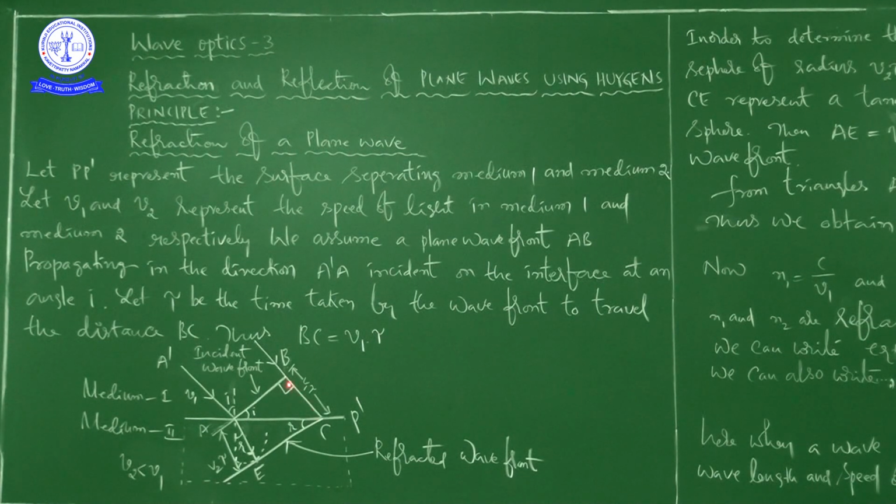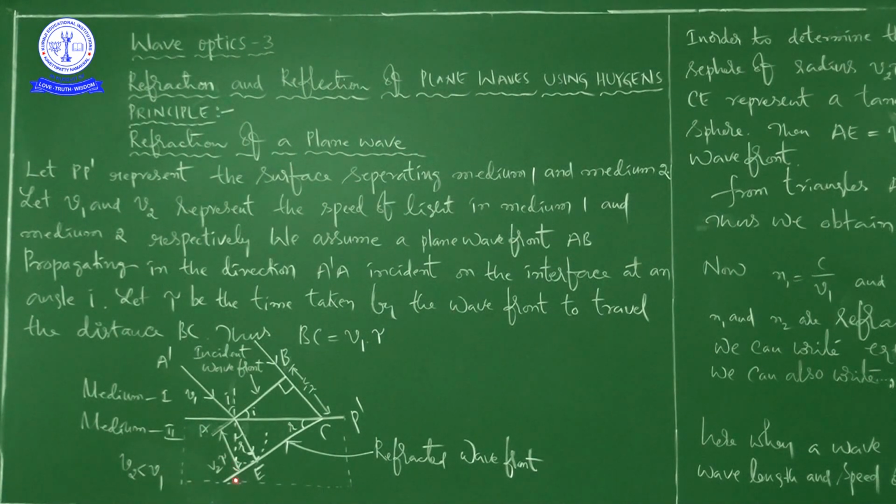if V1 is the speed, V1 into T is the distance. It is the distance travelled from B to C. Next, it is the distance from V2 into tau. If V2 is the speed and tau is the time, V2 into tau is the distance from here to there.